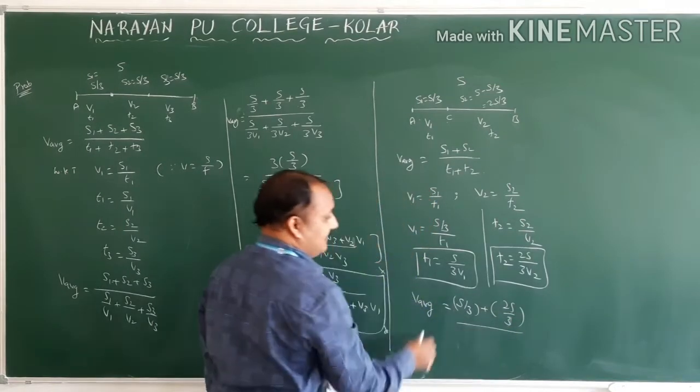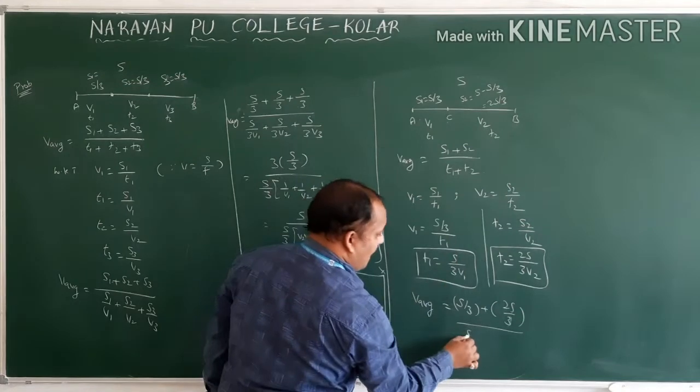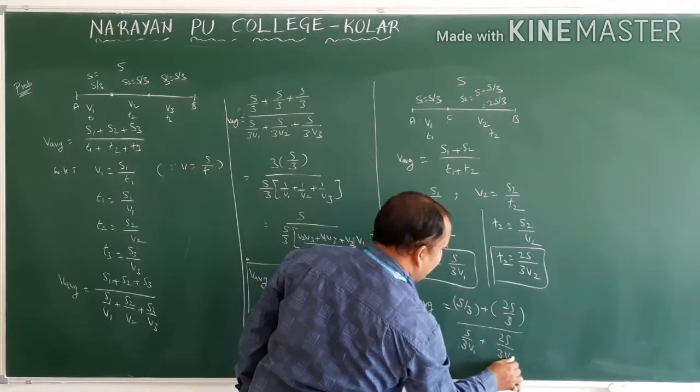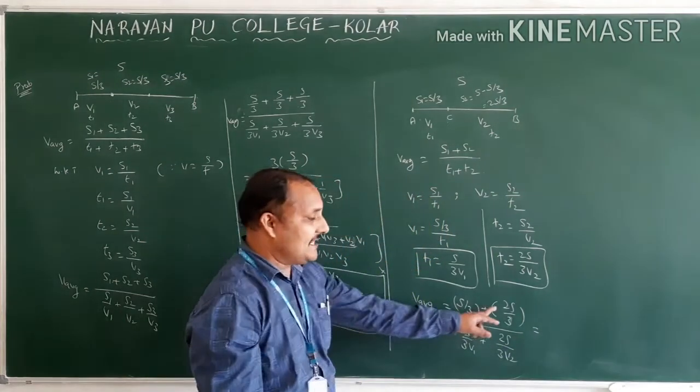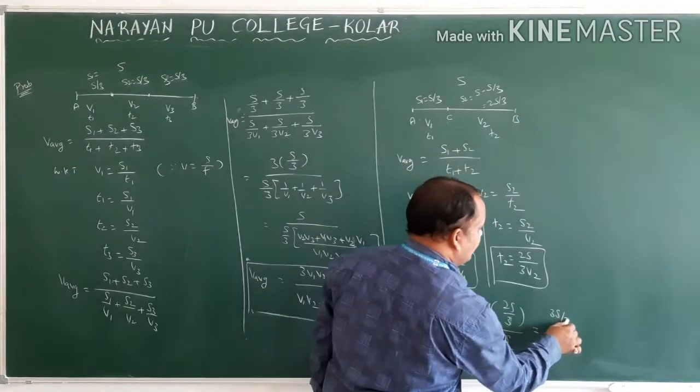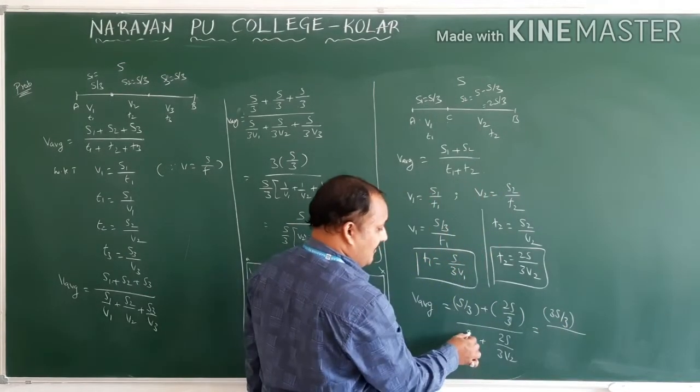T1 is S by 3V1. T2 is 2S by 3V2. So S by 3V1 plus 2S by 3V2. How much will you get? 3S by 3V... divided by what is common here?